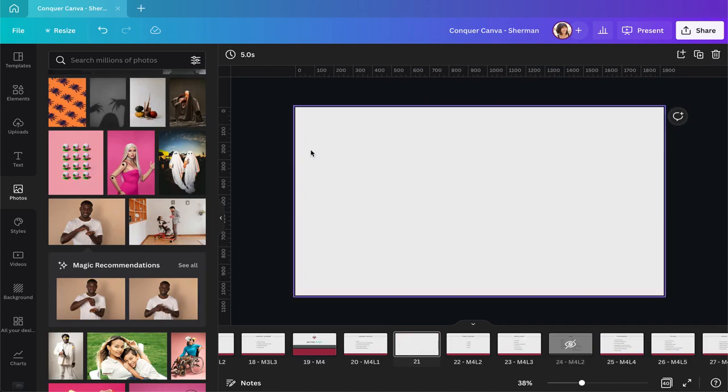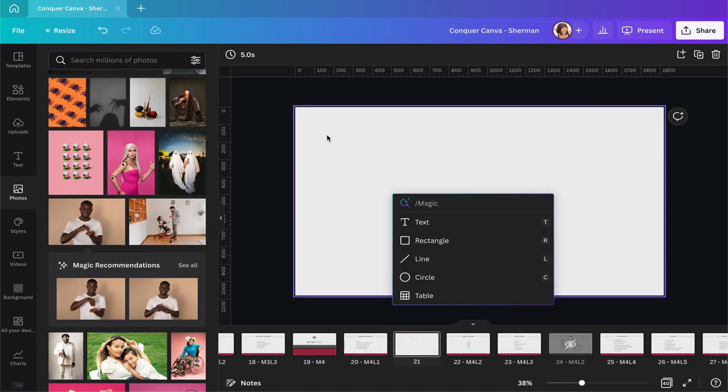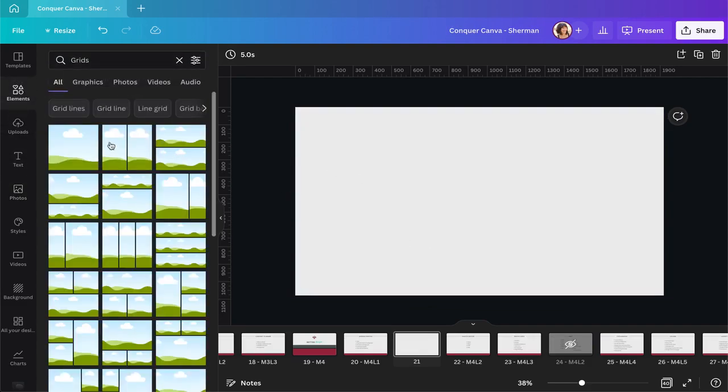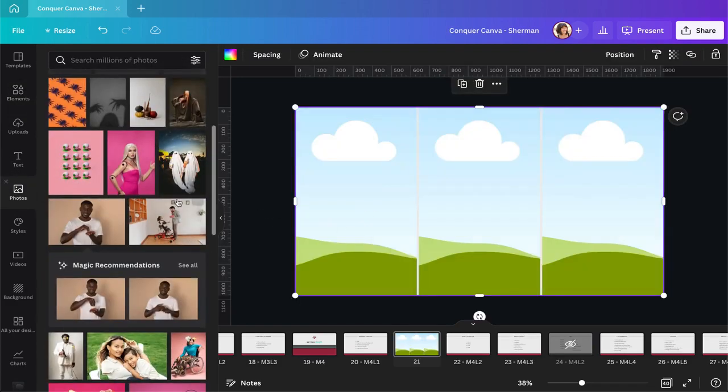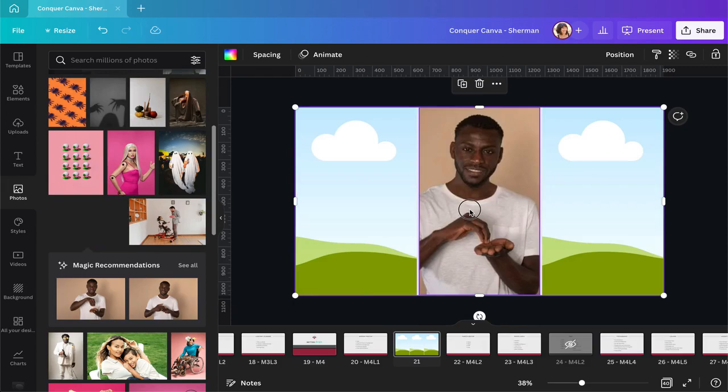Or if you have a grid, for example, let's find the grid. You can then drag it into whichever one of the grid sections you want to use, right? That's another way of adding your photo. You can drag it into a frame, or you can drag it into a grid like this one.